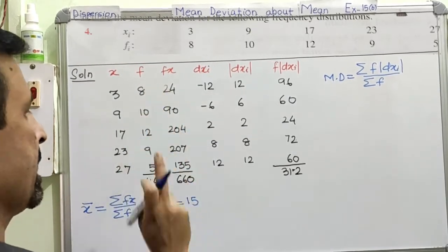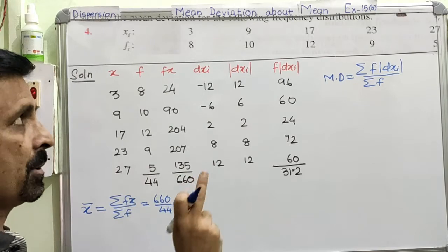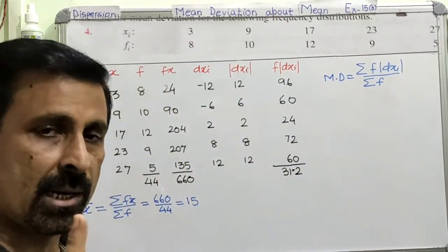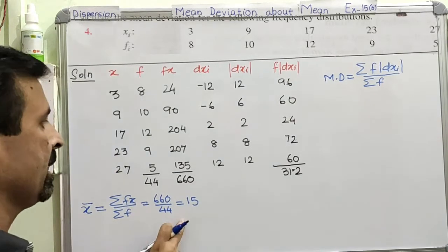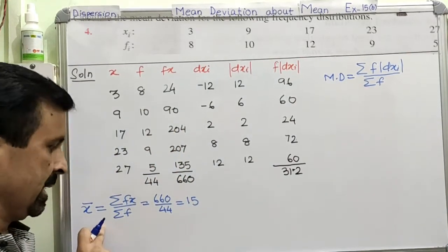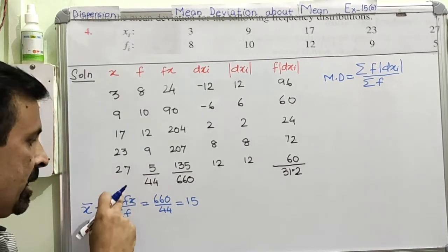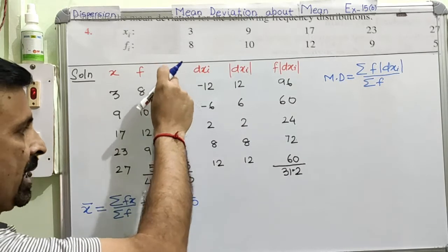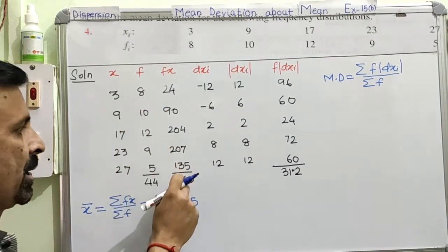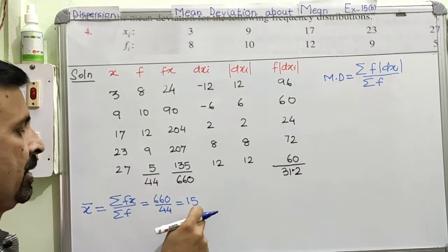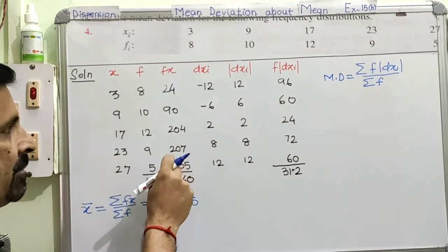Right? For finding the mean, because we are calculating the mean deviation about mean, the first priority you have to give is calculating the mean. For the discrete series or continuous series, the formula for calculating the mean is this. According to this, we are in need of the product of f and x column. So we calculated it, got the sum of all these products, and then divided by the sum of the frequency and got the mean. So that was the requirement of this formula.